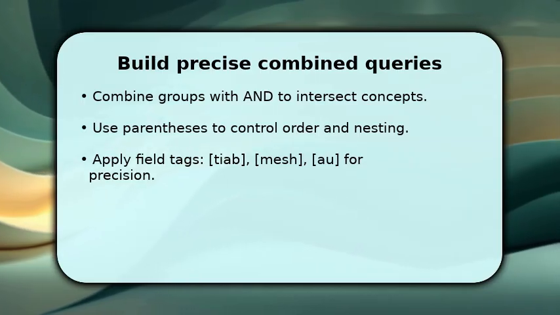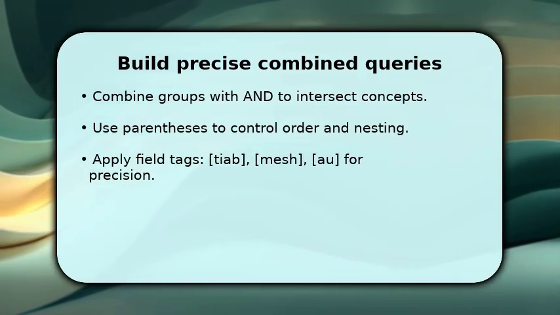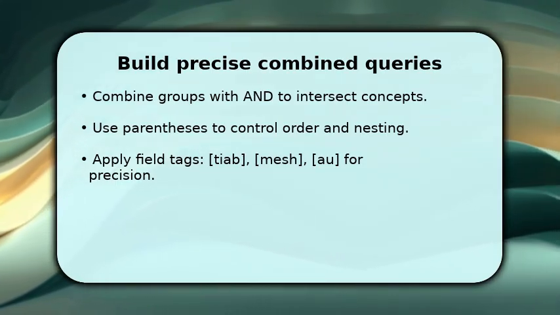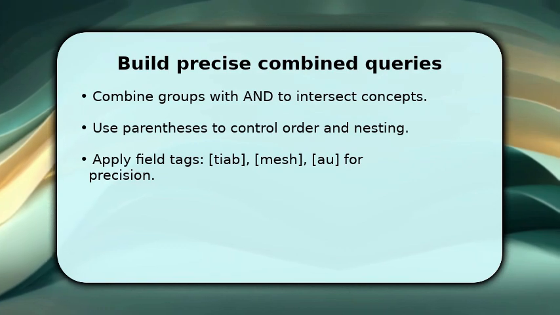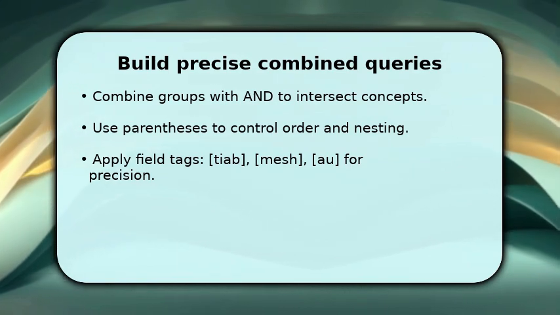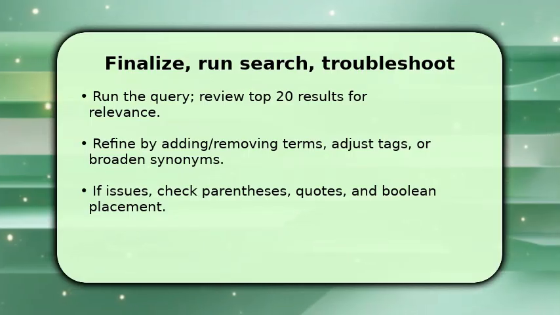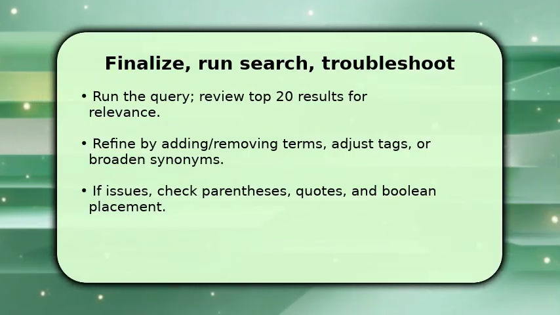Apply field tags like TIAB to limit to title/abstract or MeSH for controlled vocabulary. This increases precision. Make sure quotation marks and parentheses are balanced. If you need a date range or study type, add filters after. Run the search and scan the first 20 results to verify coverage and noise.